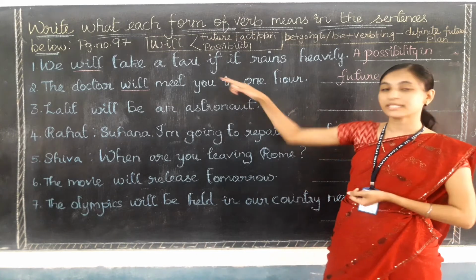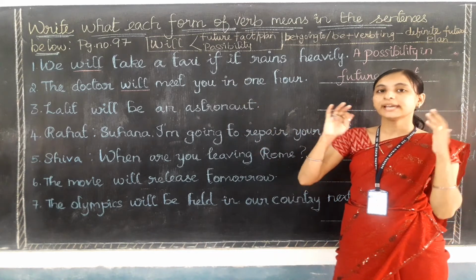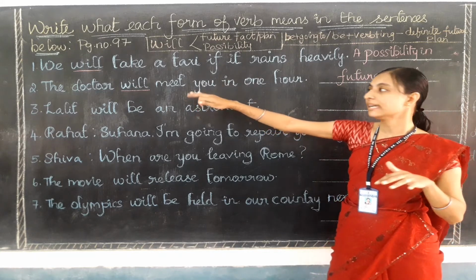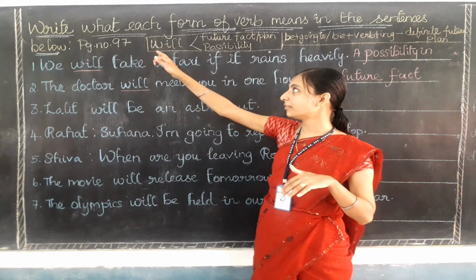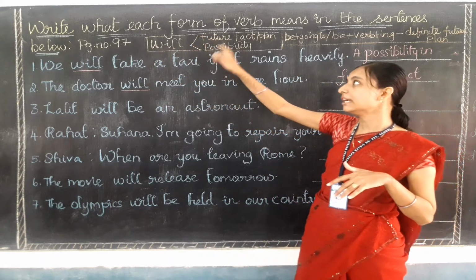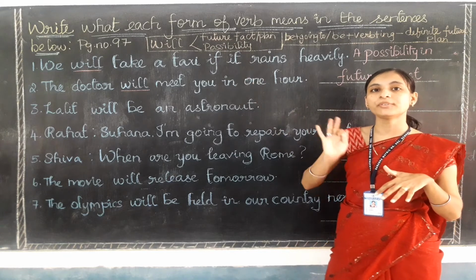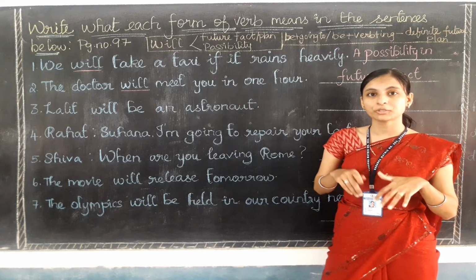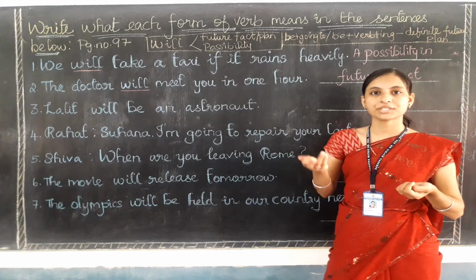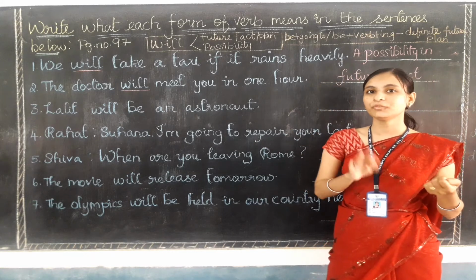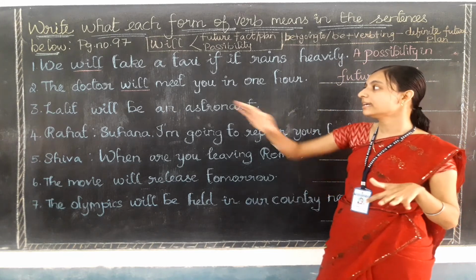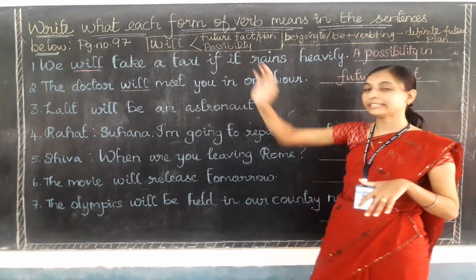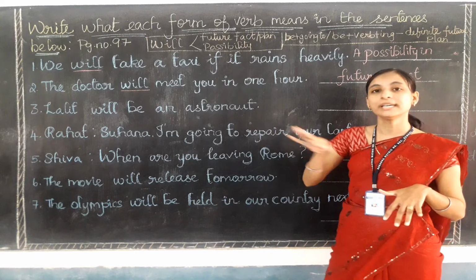First you need to read out the sentences, get the meaning in your mind, and just find out the future verb present in the sentences. If the verb stands for will, it means if there are 3 functions for the will, you need to choose the suitable function for the sentences only. For the verbs be plus going to or be plus any verb plus ing, the function will be a definite future plan only. There will be no changes. But while we are talking about the sentence which comes with will, there may be 3 functions. You need to choose according to the sentences only.